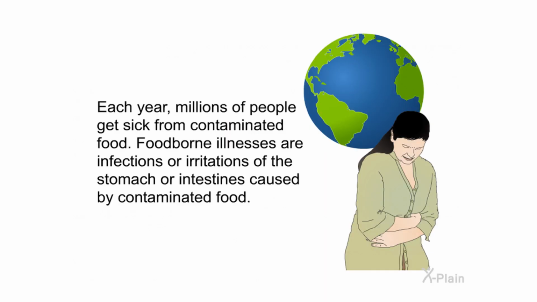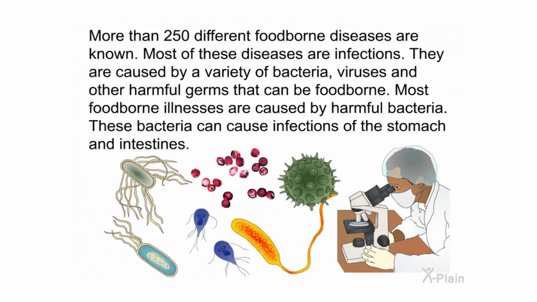Summary. Each year, millions of people get sick from contaminated food. Foodborne illnesses are infections or irritations of the stomach or intestines caused by contaminated food. More than 250 different foodborne diseases are known. Most of these diseases are infections. They are caused by a variety of bacteria, viruses, and other harmful germs that can be foodborne.